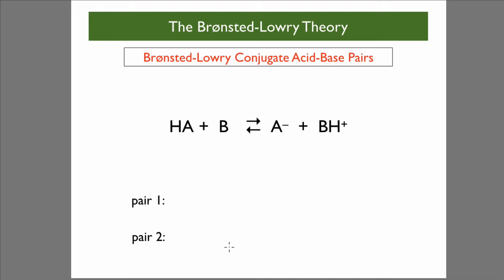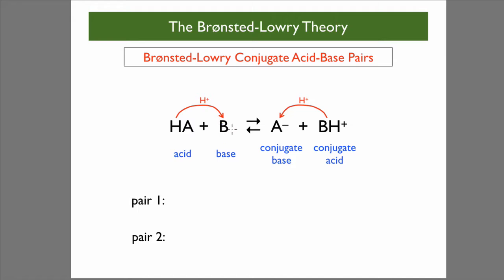We're going to look now at Bronsted-Lowry conjugate acid-base pairs. You can see here HA would be an acid and it's reacting with a base, and it's in equilibrium with a conjugate acid and a conjugate base. HA is acting as an acid because it's donating a proton. But if we look at the other side, it's this base here, once it has the proton attached, if you're going the other way, then this is acting as an acid in the reverse reaction. We call that the conjugate acid.